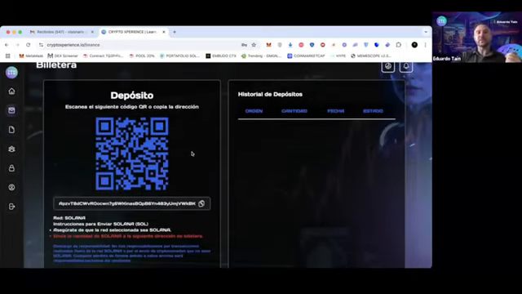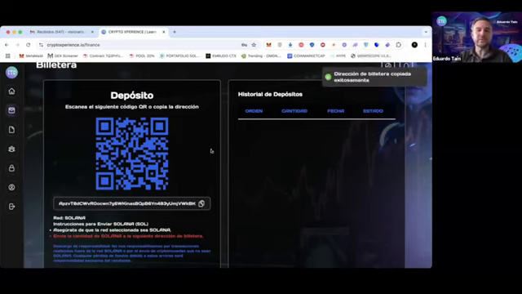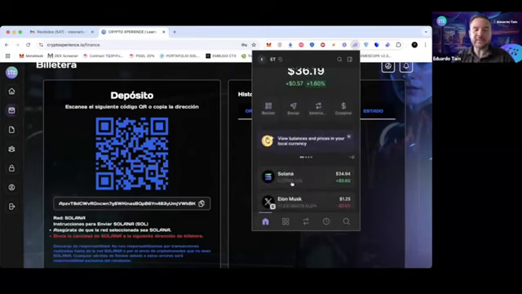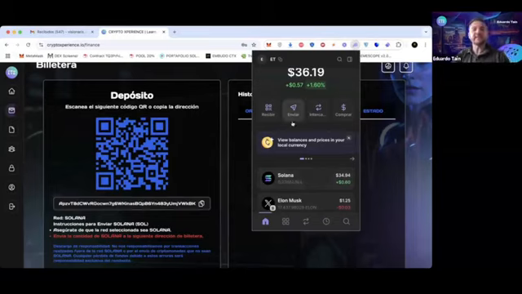There are two options. You can directly scan the QR code if you're on another device. I could do it from my phone, but I have it connected here. The Phantom Wallet, the extension here in the browser, I could do it from here. So I copy this wallet, very simple. You'll see this is child's play. I go here to Phantom Wallet. Here I have some Solana that I have already prepared for the exercise I was going to do here with you. I click here to send.